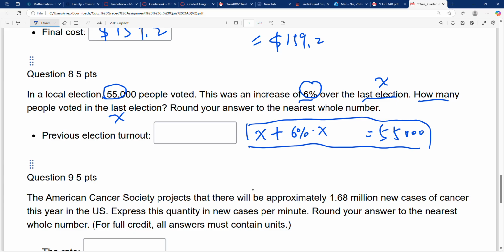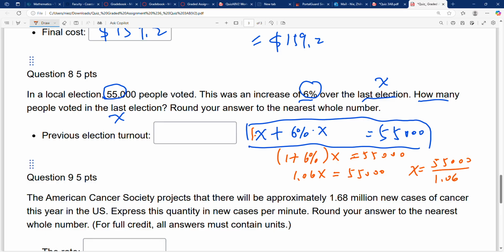Then you solve this equation for X. How to solve it? Look at the left side and treat X as the unit. So 1x plus 6% of x becomes 1 plus 6% of x, and the fixed percent is 0.06. So 1.06x is equal to 55K. Then x equals 55K divided by 1.06. Now let me use Google again.